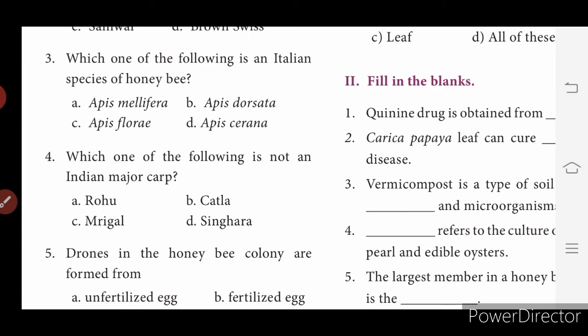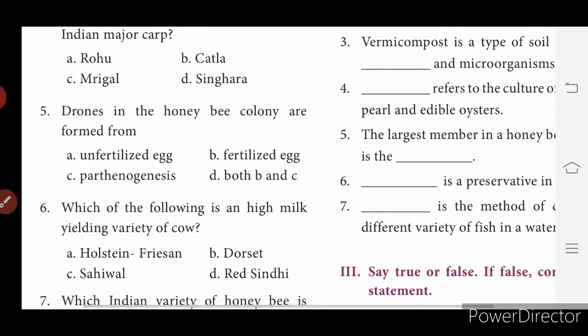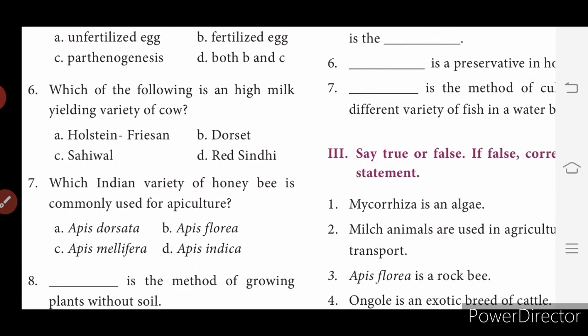Which one of the following is not an Indian major carp? D, Singhara. Drones in the honeybee colony are formed from unfertilized egg. Which of the following is a high milk yielding variety of cow? Holstein Friesian. Which Indian variety of honeybee is commonly used for apiculture? Apis indica.